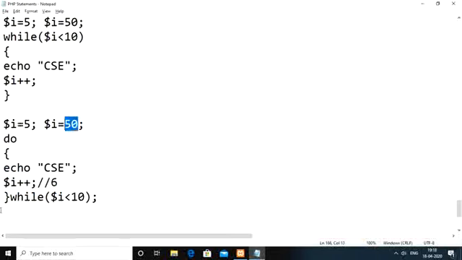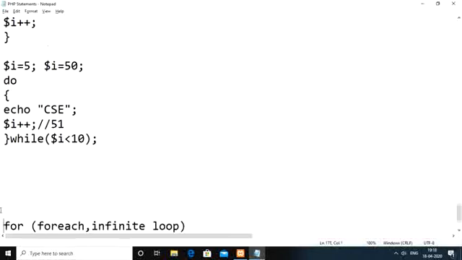But let us say initially I value is 50. So here without checking whether I is less than 10 or not, first we are displaying CSC. Then increment I value, now you will get here 51. Then 51 less than 10 is false. So in that case, next time you are not entering into the loop here. Means even if the condition is false for the very first time, still you are displaying CSC as the output at least one time. That is the variation between while and do while loops here.